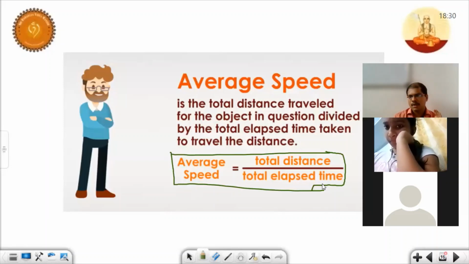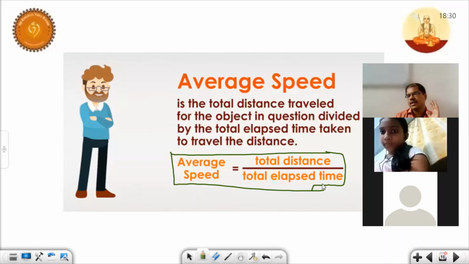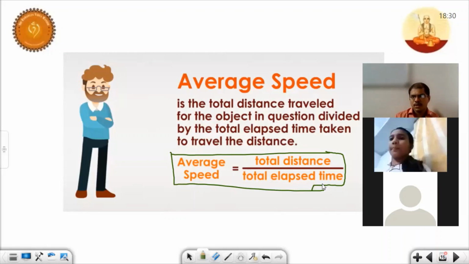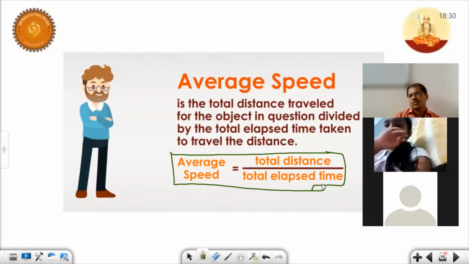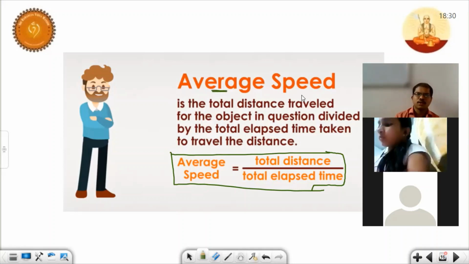If you observe the needles of a wall clock, throughout 24 hours all needles maintain constant speed. In such cases, we can use the direct distance by time. If the body is not maintaining a constant speed, if the speed is continuously changing, we need to make use of the average speed concept. Clear? So what is average speed?